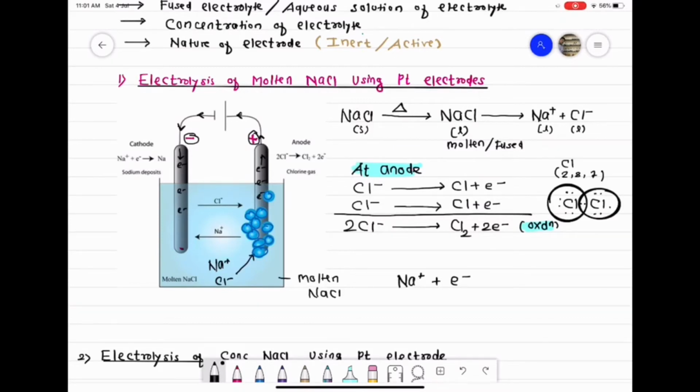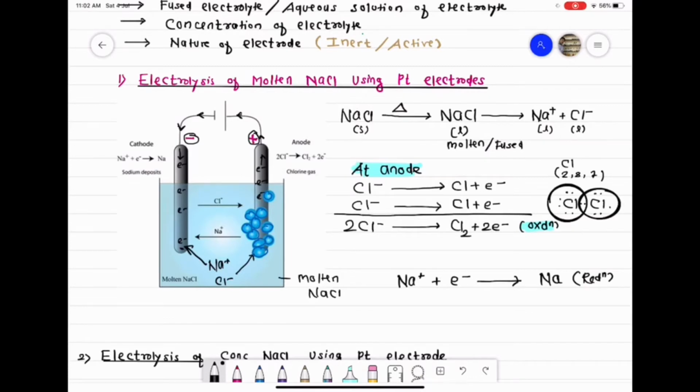So class, the reaction is Na plus plus electron. So Na plus ions go to the negative rod, there they accept electron which are lost by Cl minus ions. So Na plus ions, when they gain electron, become sodium atom. So class, the reaction is reduction, since Na plus ions gain the electron. So when electrons are gained, we call the process a reduction.